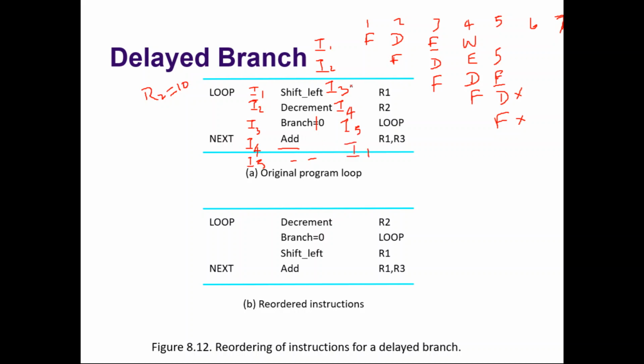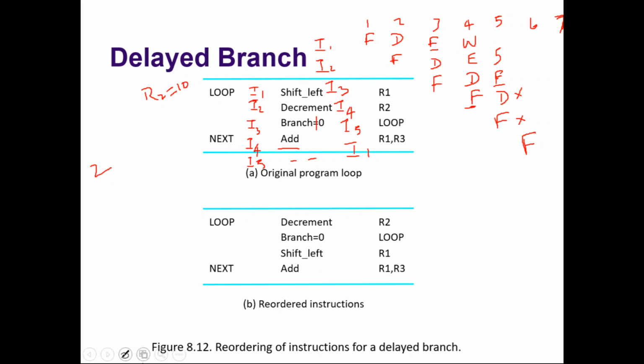That will be fetched during the 6th clock cycle. Otherwise, if you are able to predict immediately, or if you are able to know that after this branch I1 should come, then it can be fetched here itself. Are you getting? So now the pipeline is stalled by 2 clock cycles, or there is a branch penalty of 2 clock cycles. Okay, fine.